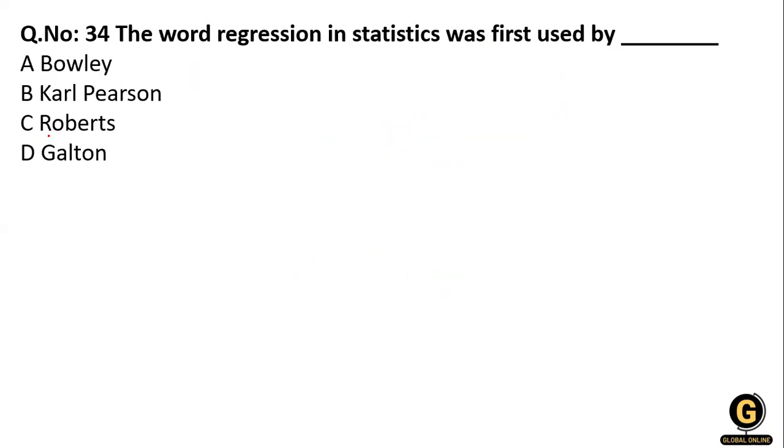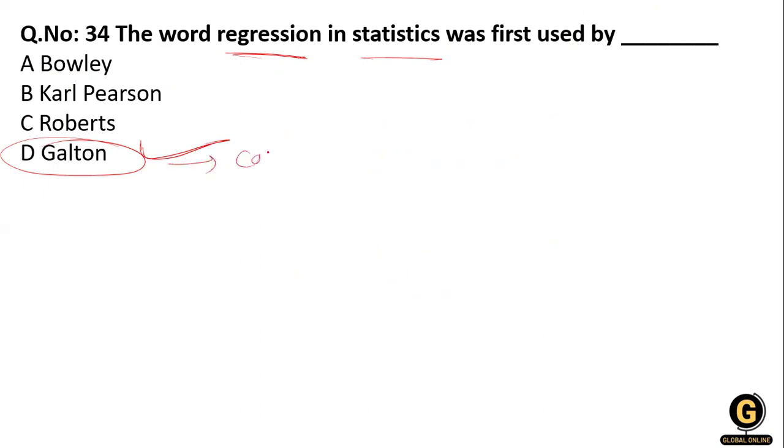Now, the word regression in statistics was first used by whom? Who first used regression in statistics? Options: A, Baldwin, Karl Pearson, Roberts, Galton. So option number D, Galton used the regression, and Galton also used the coefficient of correlation.